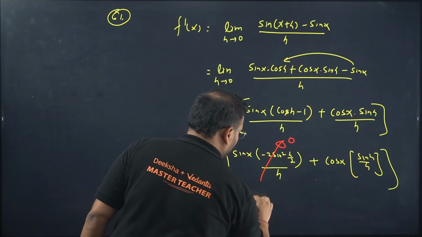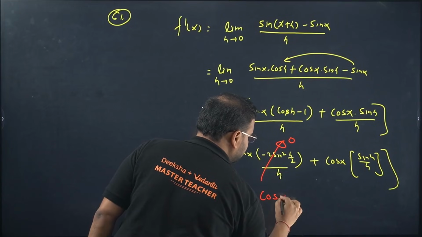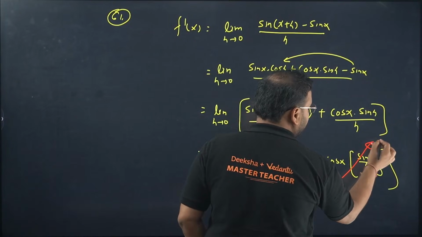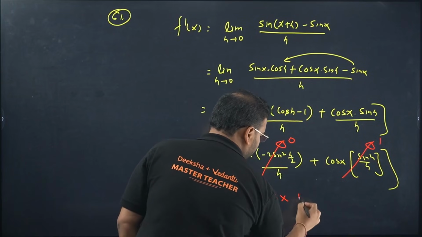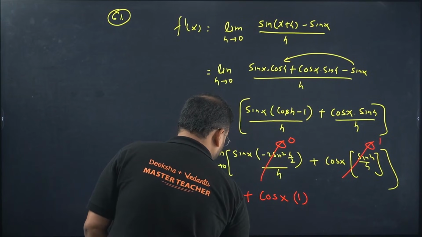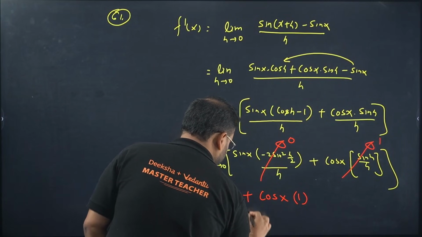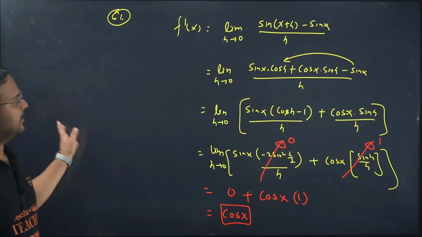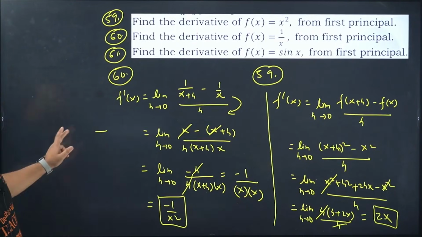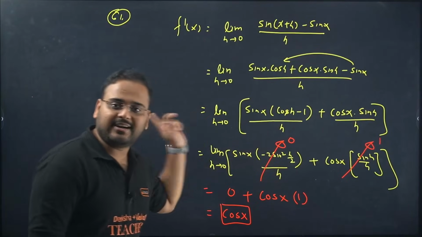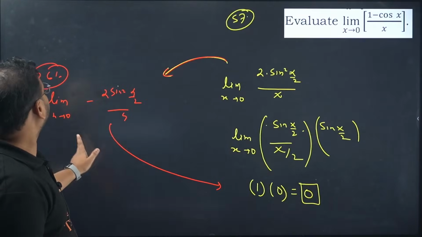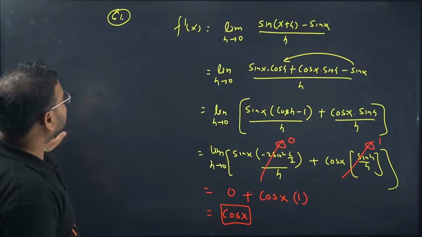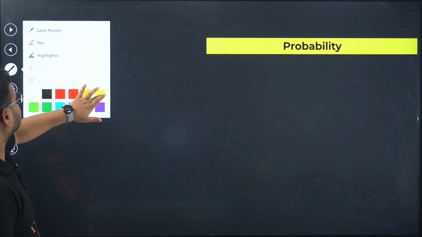Over here you get cos of x, and this becomes the standard limit 1. What is the answer? Simply coming as cos of x. Derivative of sin x is nothing but cos of x. Clear? This part should be clear, right? I did that already in question number 57. Moving on to question number 62 now.